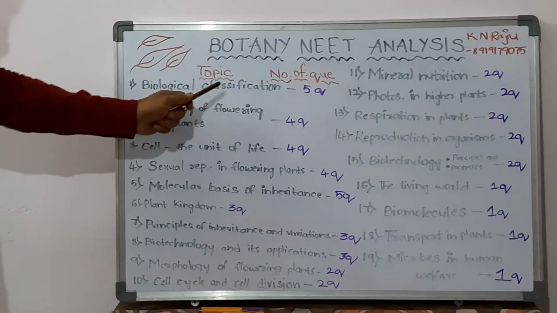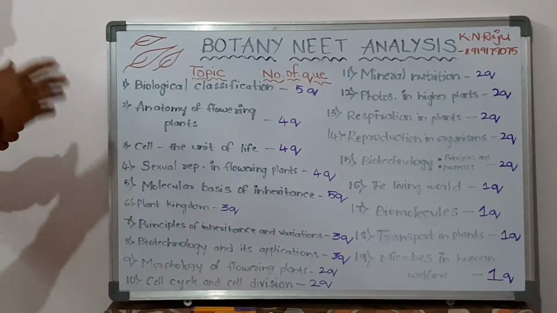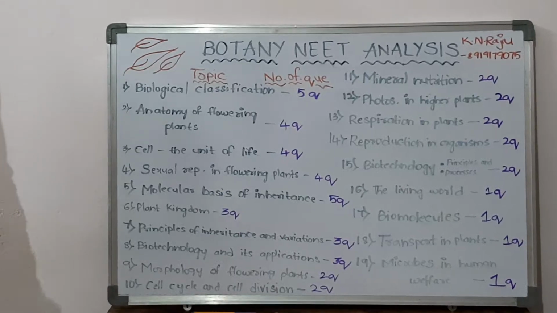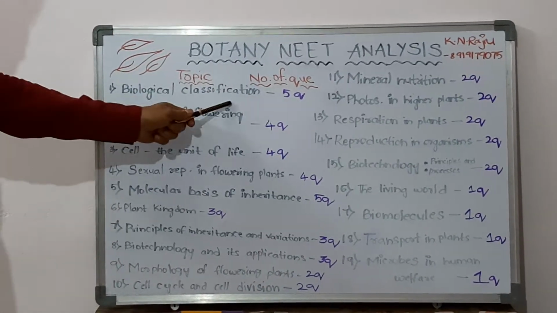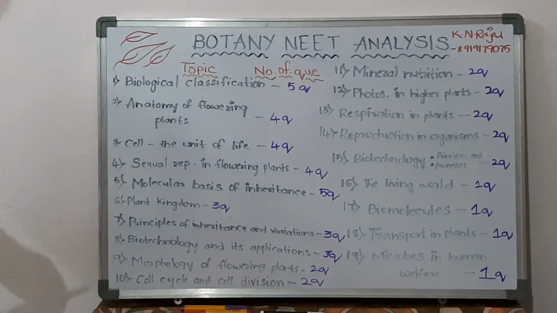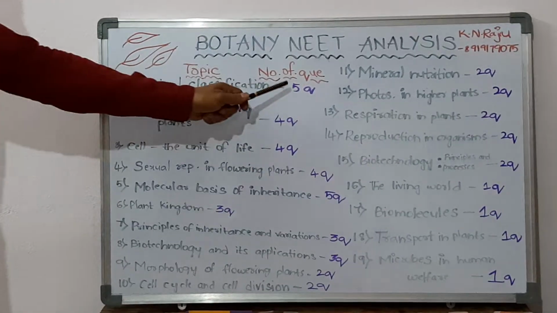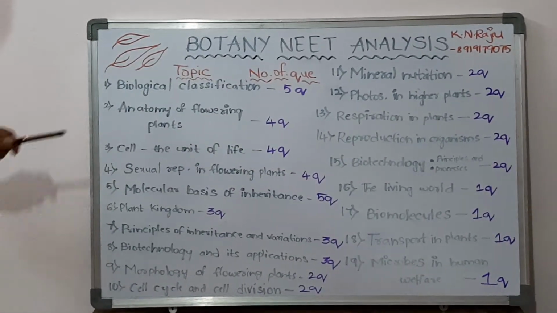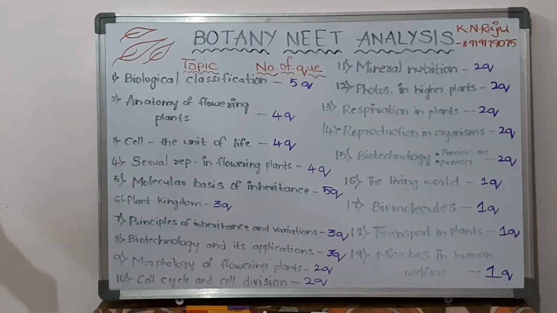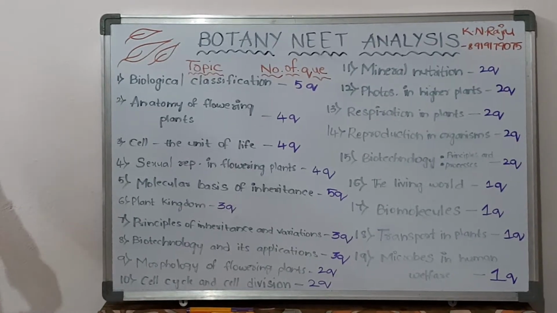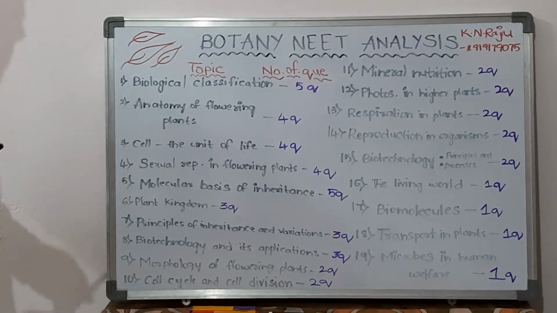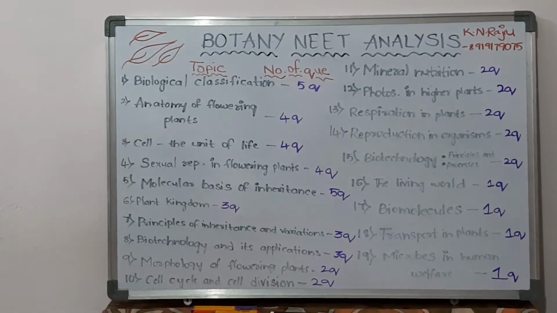Here we got them topic wise, but an overall look at the unit will enable us to know how many questions are coming from that unit. So in biological classification, all the organisms and their classification under Whittaker can be had, and it's going to give 5 questions. The next priority is given to the anatomy of flowering plants, which contains monocots and dicots, roots, stems, leaves and tissues, internal organization, and secondary growth of flowering plants. It is going to give 4 questions.